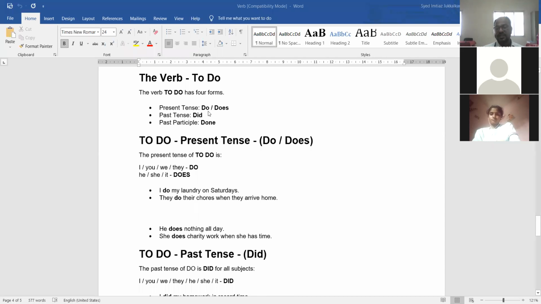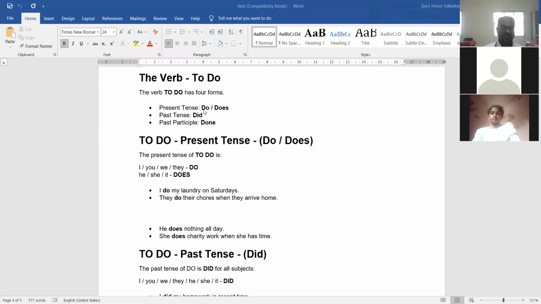But present form मध्ये काय असतं? Do or does. In present form, do or does is in present form. And the past form of do or does is did. Past form असेल, past tense मध्ये sentence असेल, verb असेल, did. आणि past participle third form of the verb असेल, that is done. But do, does, did आपण इतकं शिकणार आहोत. This done is something different. So do, does, did. Present tense असेल तर do, does. Past असेल तर did.